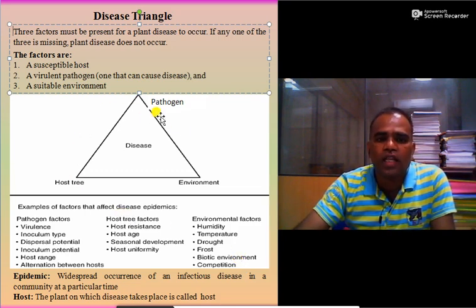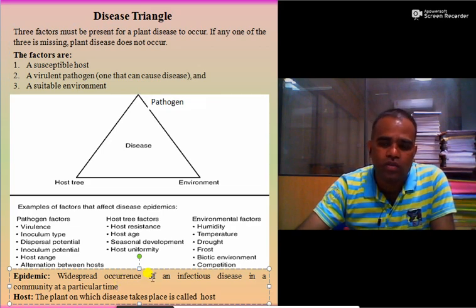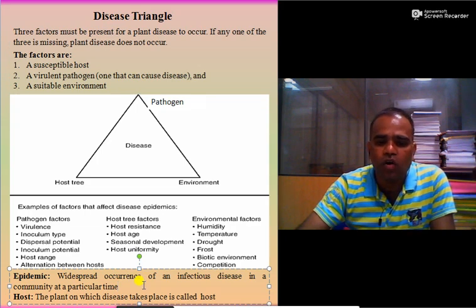So these are all the factors, that is host, pathogen and environment, which must be present so that the disease can occur. It is called the disease cycle. Here I have to mention two terms. First one is epidemic. So what is epidemic? Widespread occurrence of an infectious disease in a community at a particular time is called an epidemic disease. Then what is host? The plant on which disease takes place is called the host.